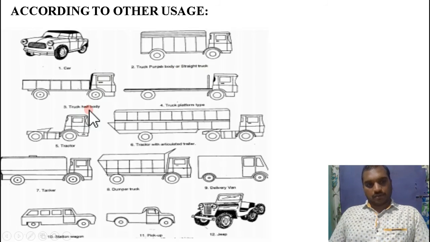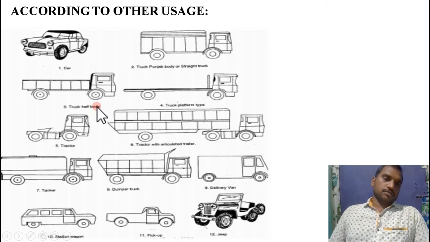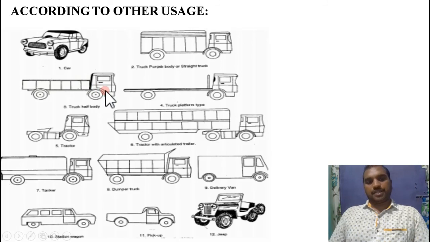Coming to the next one, truck half body. So half body is to carry the luggage, and the remaining is for engine and the driver and remaining passengers. Coming to the fourth one, truck platform type. So it is a platform type of truck, right? The construction of the body is simple.